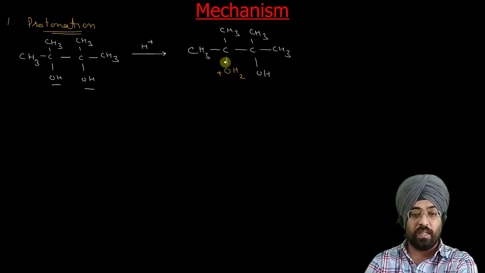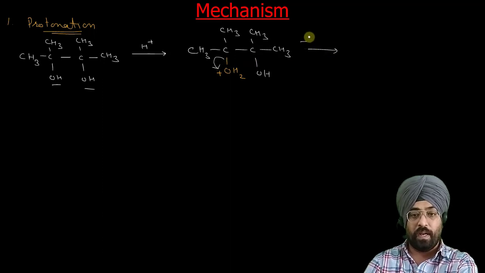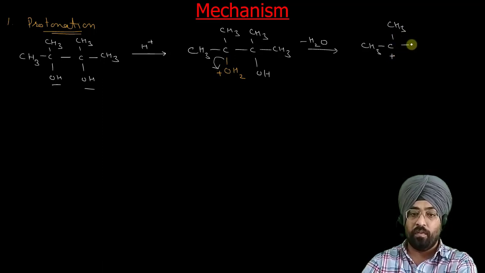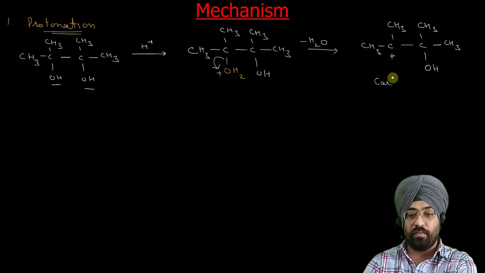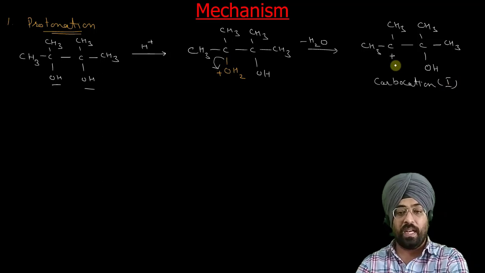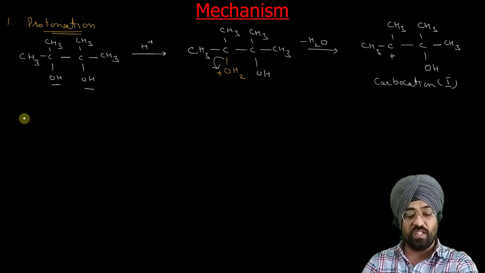In the next step, there is a removal of water, minus water. So a carbocation is formed, carbocation 1. Now this carbocation, even though it is a tertiary carbocation, undergoes intramolecular rearrangement to form a new, more stable carbocation.